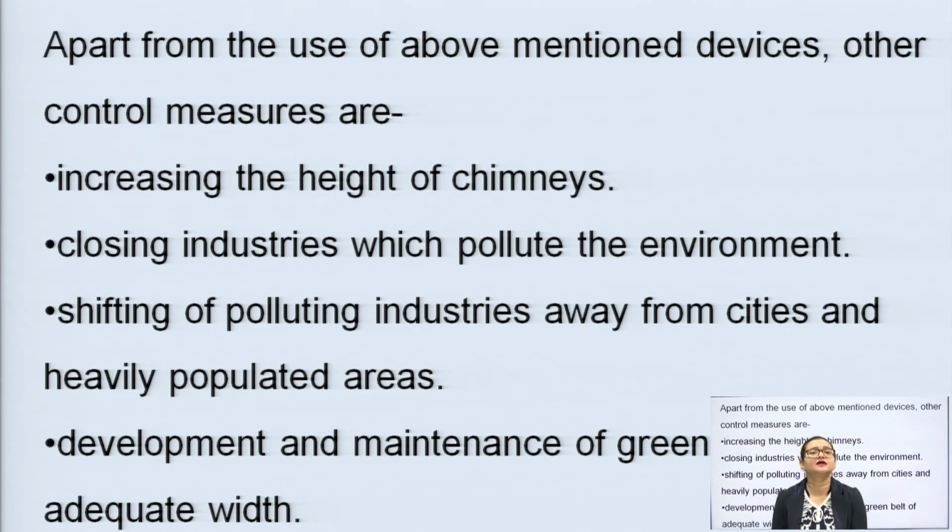Next one is closing industries which pollute the atmosphere and the environment. Yes, this should also happen. Then shifting of polluting industries away from the cities and heavily populated areas. Yes, my dear students, this is also a very crucial step, that we should shift the polluting industries or factories which are located in densely populated residential areas where a high number of people are living.